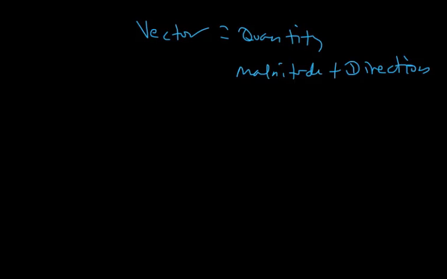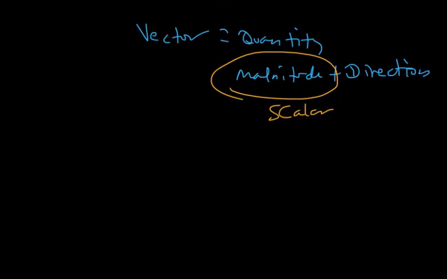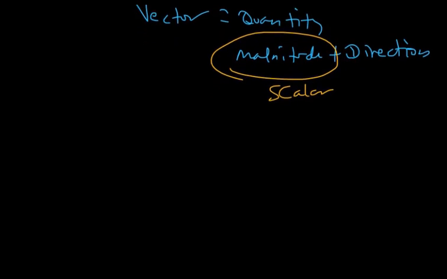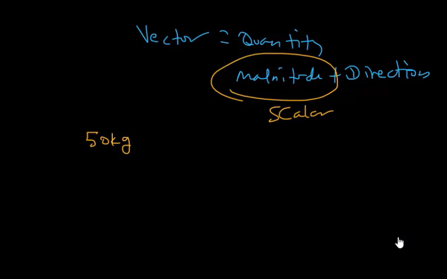Those quantities which have only magnitude are called scalar quantities. We have a lot of scenarios in real life, in mechanics, physics, geography. So vector is everywhere, I can say. Quantities which have only magnitude are called scalar quantities.